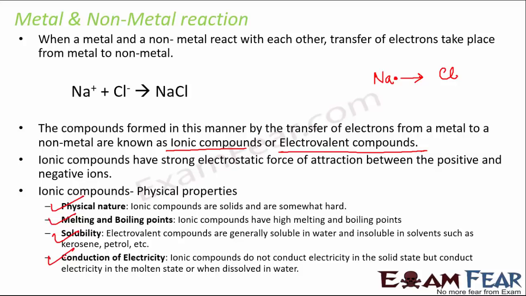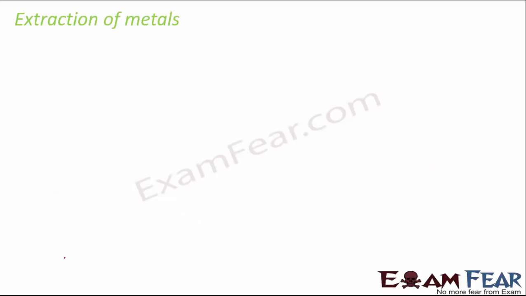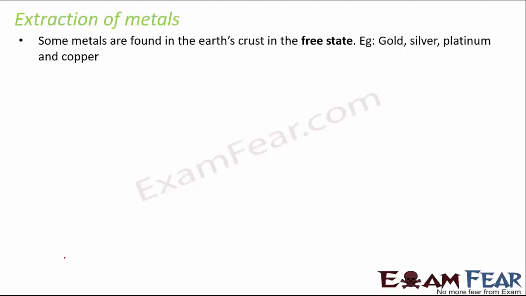So I think you know, ionic compounds have ionic bonds. Covalent compounds happen due to sharing of electrons, and that is a covalent bond. So now that we have been talking about metals, it becomes important to also talk about the extraction of metals. So where do metals exist in the earth?